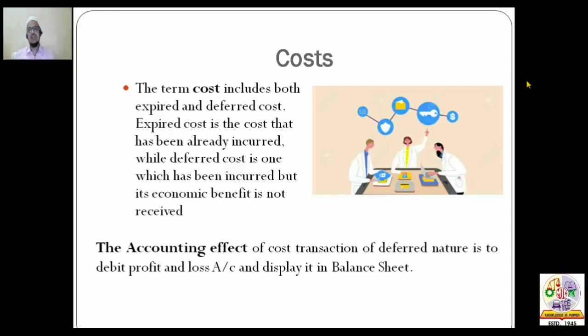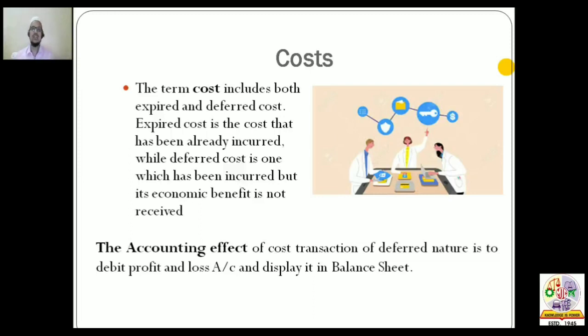The example of deferred costs is research and development costs. Whenever you undertake certain research and development, the benefit of that research will occur over a period of years. Once you do a certain research, the benefit will be available for a certain number of years.